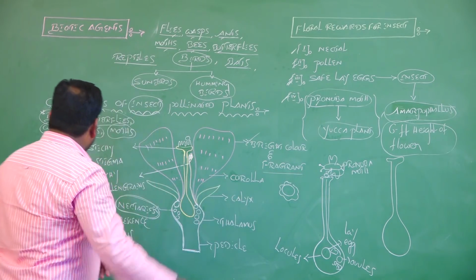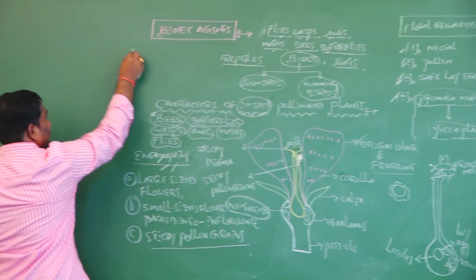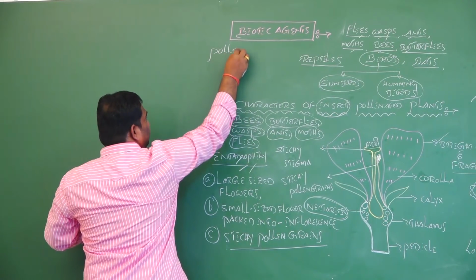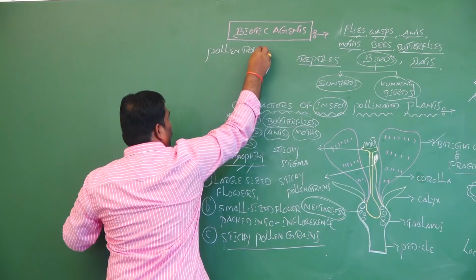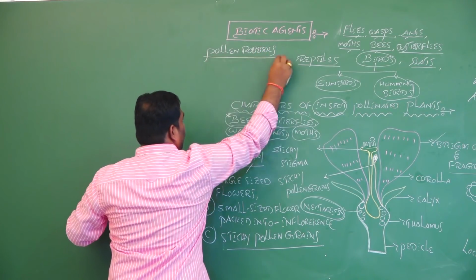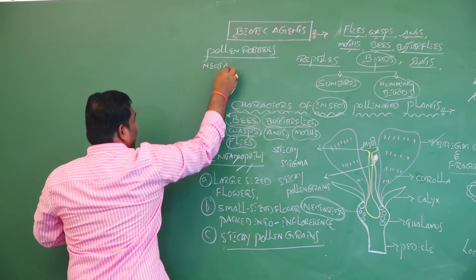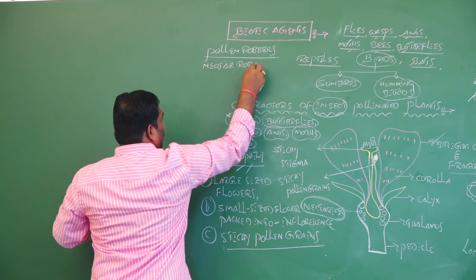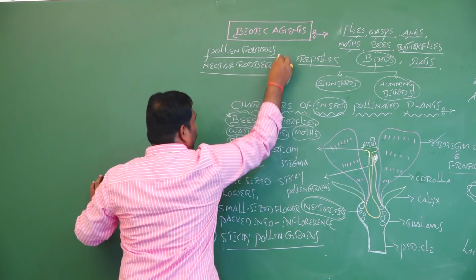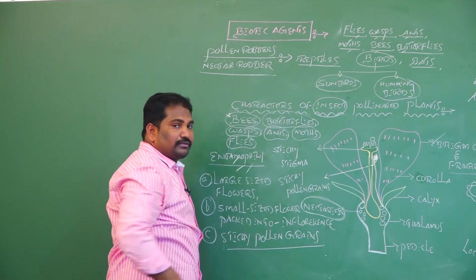And one more thing: some insects, now we discuss pollen robbers. They are also called nectar robbers.